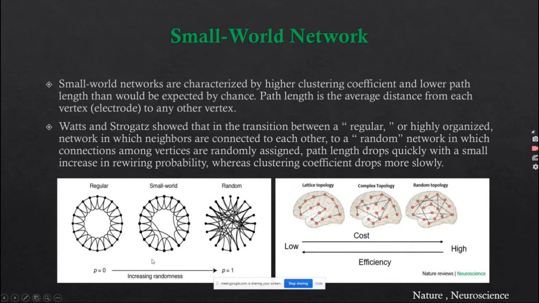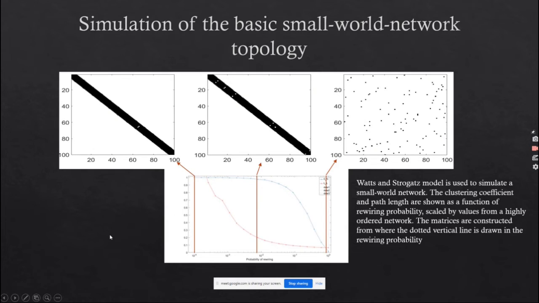And rewiring probability means, if we remove an edge from a node, what is the probability of that edge being connected randomly to another node. So as we increase the rewiring probability, the network becomes more random. This is the simulation result based on the Watts and Strogatz model. When the rewiring probability is very low, this is almost a regular network, and as we increase it, the network becomes random in nature, and in between, the network shows the small world or complex network.